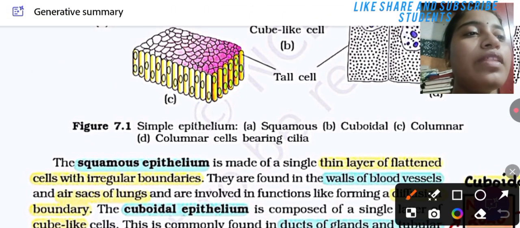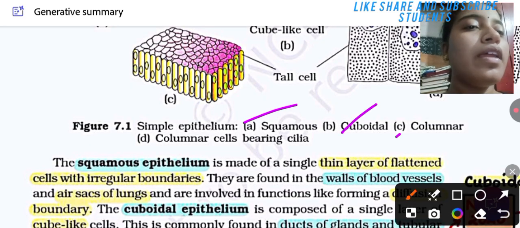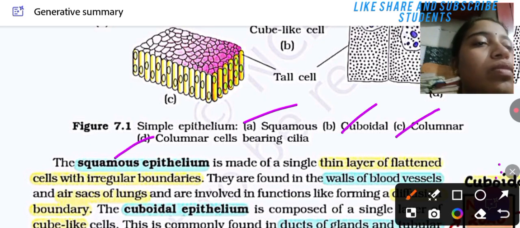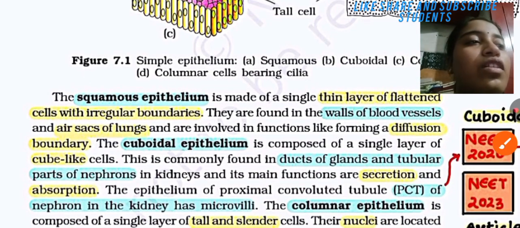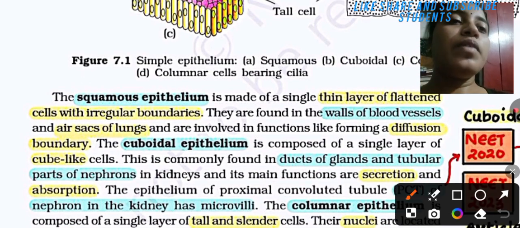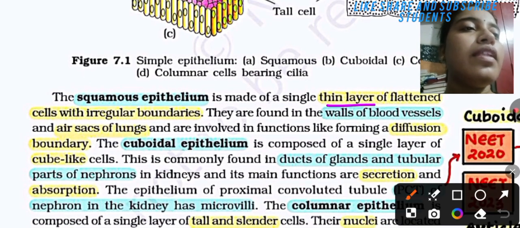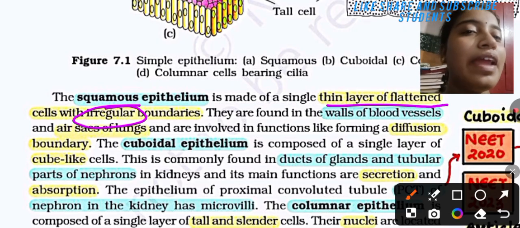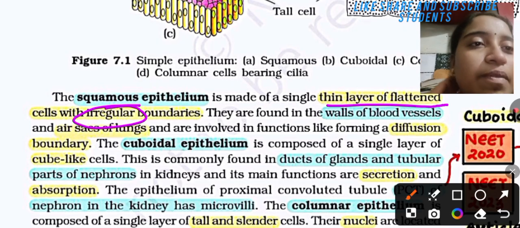Simple epithelium is divided into squamous, cuboidal, and columnar, the last bearing cilia. Let's study this. The squamous epithelium is made up of a single thin layer of flattened cells with irregular boundaries. Here there are no definite boundaries; irregular boundaries are present.